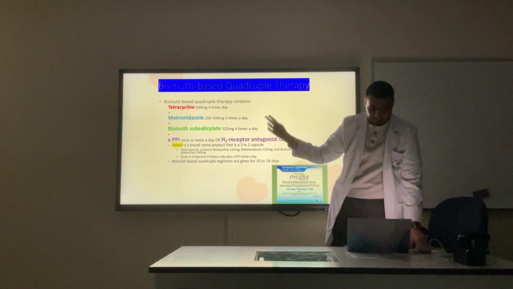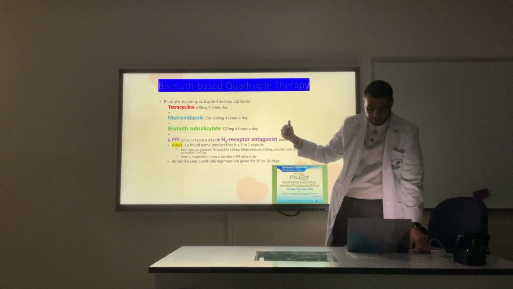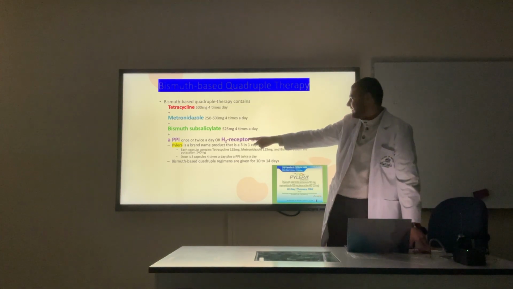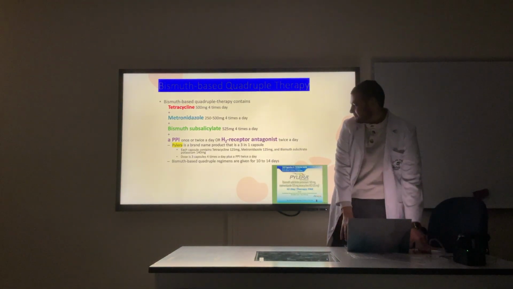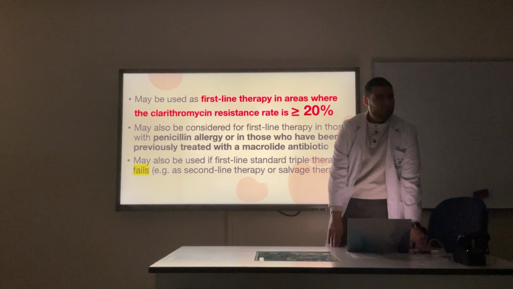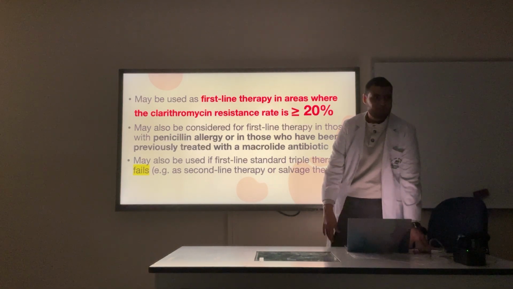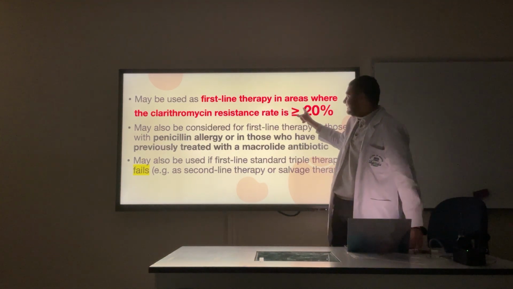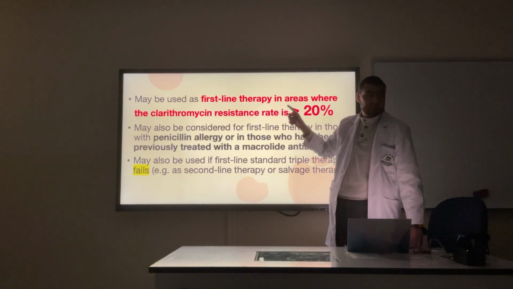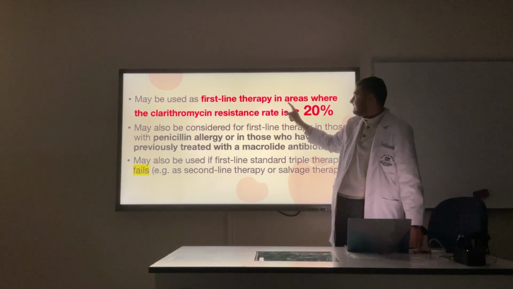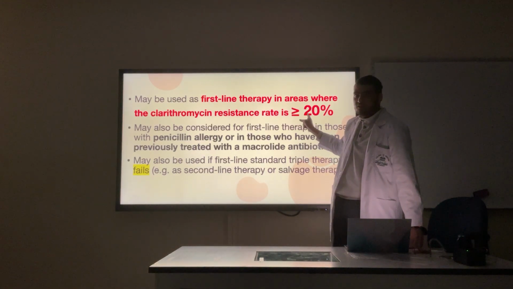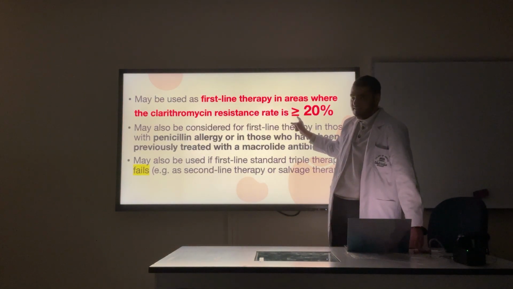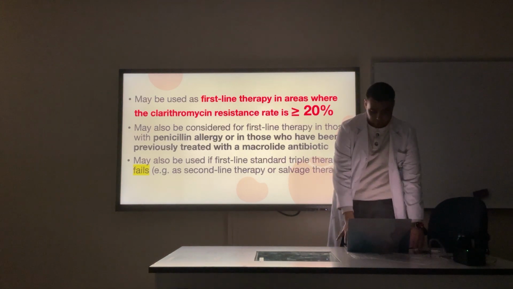Bismuth-based quadruple therapy: tetracycline, metronidazole, bismuth, PPI. Pylera is a brand name, again, it's highlighted here, okay? Remember pylera. It's one of the only brand names you will want to remember. Again, first line therapy is the bismuth quadruple therapy for places where there is 20% or above resistance. Below is triple therapy.